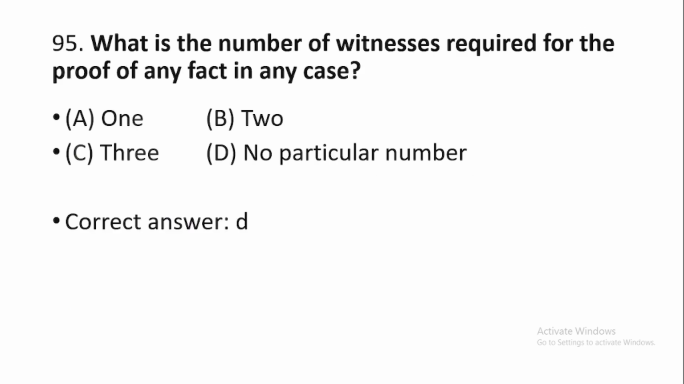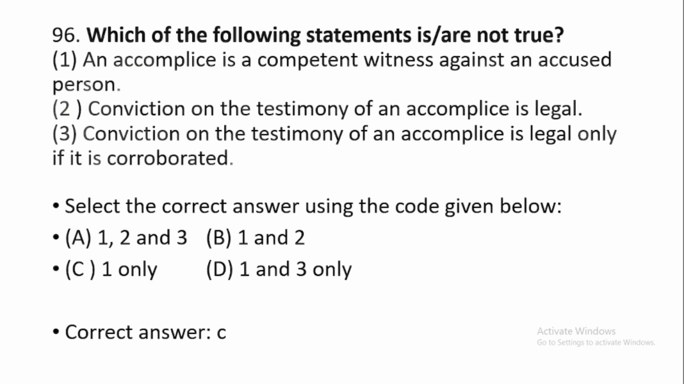95. What is the number of witnesses required for the proof of any fact in any case? This is option number D. No particular number. There is no fixed particular number of witnesses that can be examined in a case. 96. Which of the following statements is or are not true? The correct option is option number C. 1 only. An accomplice is a competent witness against an accused person.